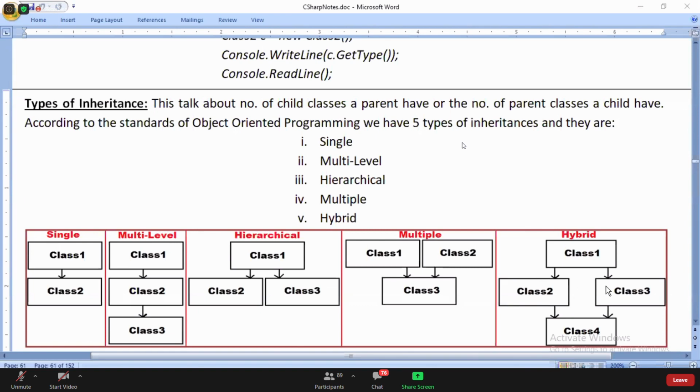If you see class one, class two, class three, it is hierarchical. If you see class two, class three, class four, it is multiple. All the three things combined together is called hybrid.